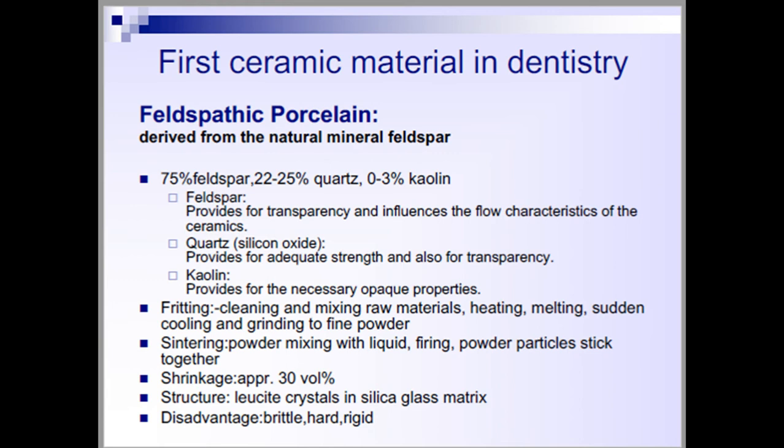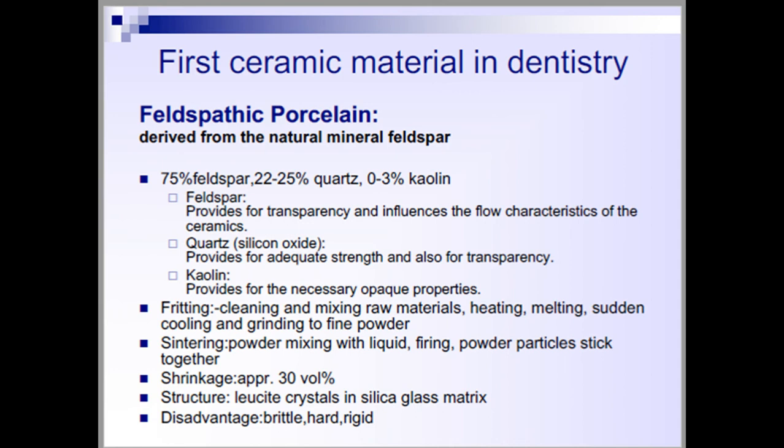The first one is condensation sintering. The second one is pressing. The third one is centrifugal casting. The fourth one is slip casting. Then we have computer aided designing and computer aided machining, and copy milling and machining. So these are the different methods of fabricating ceramic material.